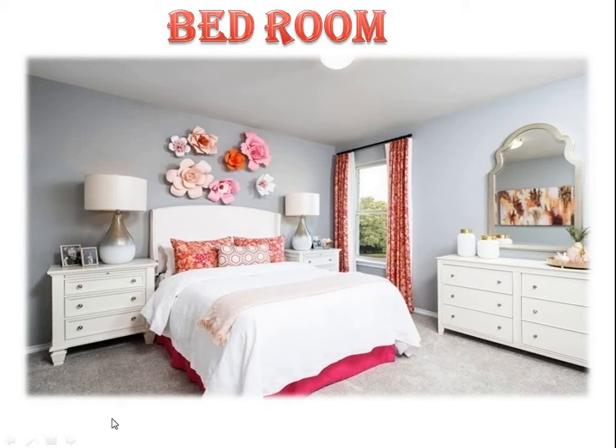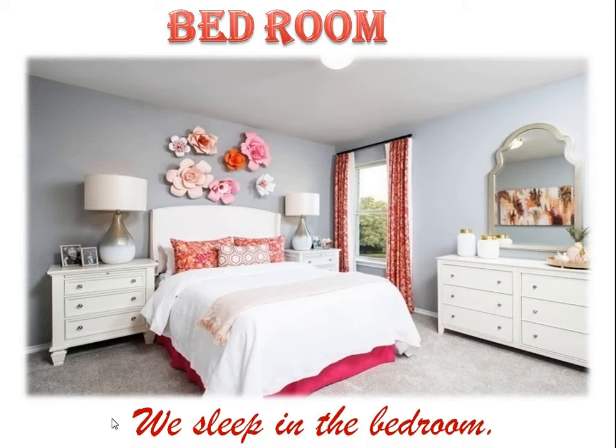We call this a bedroom, and we have a bed in this room. We should always keep our rooms clean and tidy. We sleep in the bedroom, right, children? There is a separate room to sleep, and that is the bedroom.